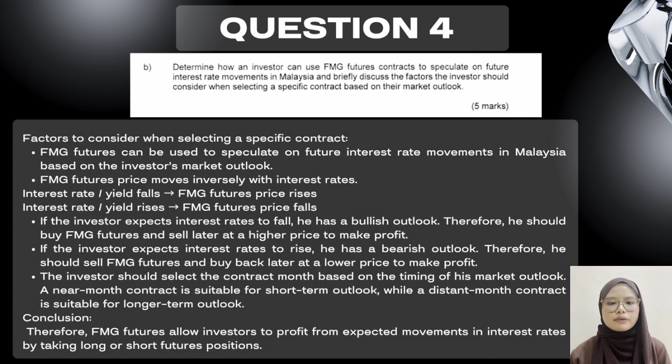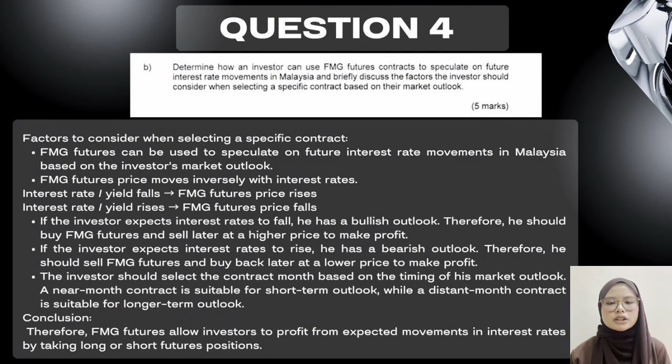Therefore, he should buy FMG futures and sell later at a higher price to make profit. If the investor expects interest rates to rise, he has a bearish outlook. Therefore, he should sell FMG futures and buy back later at a lower price to make profit.